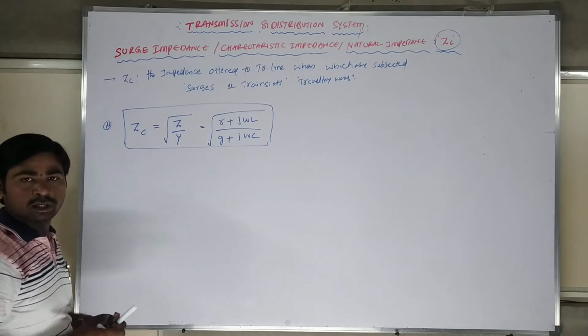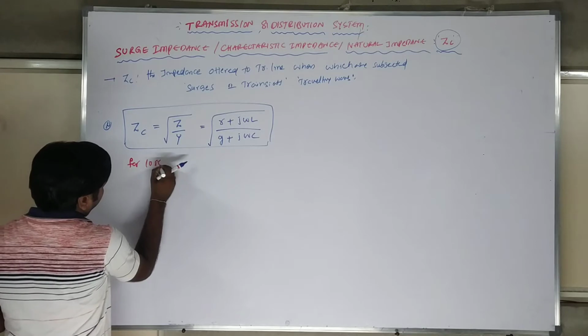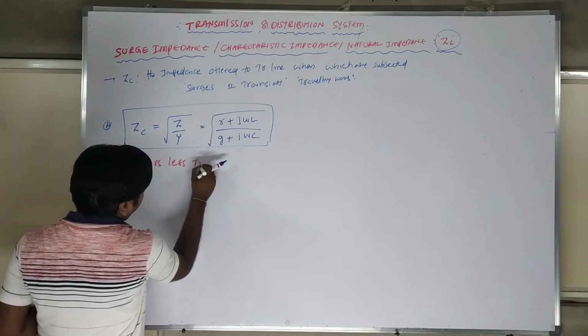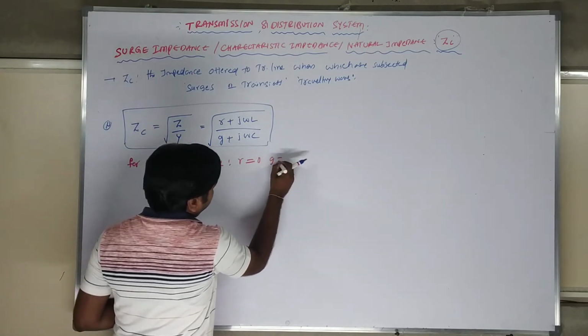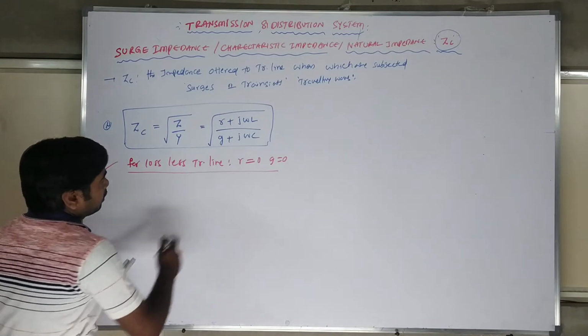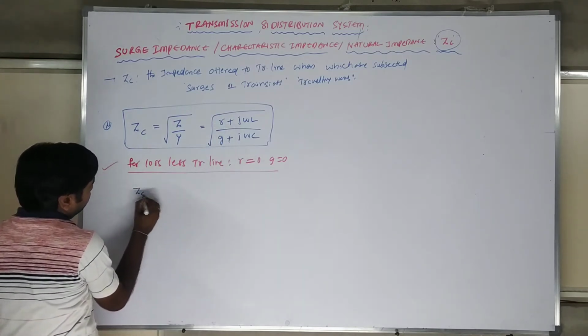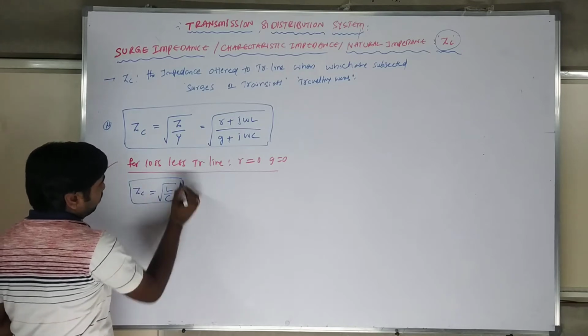For a lossless transmission line, R is equal to 0 and G is equal to 0. For a lossless transmission line, we have this formula. Substituting these two here, we get Z_C equal to root of L by C.